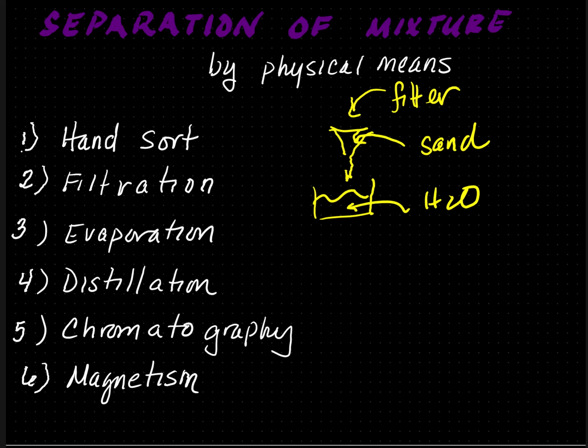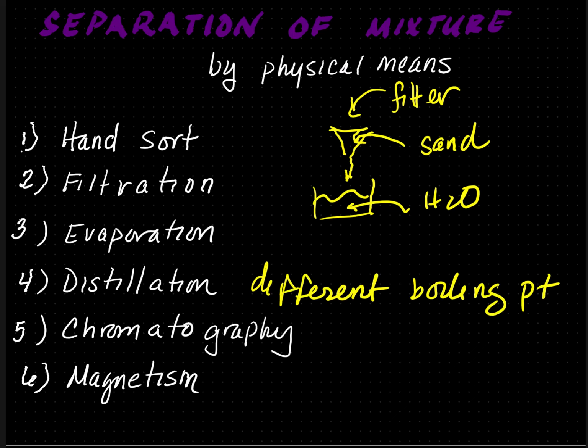Another separation process is called evaporation. If I have salt water and I leave it out, the room temperature or heating it up will cause the water to evaporate, leaving the solid behind. Distillation is another process using different boiling points to purify. An example of this is if you have a mixture of different alcohols that have different boiling points, and you could boil them off into different chambers using the distillation process.